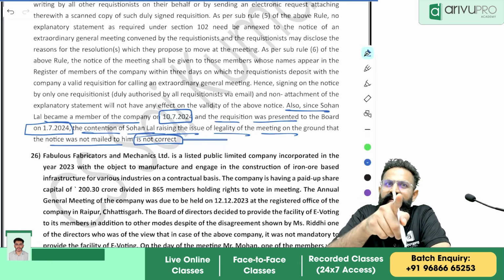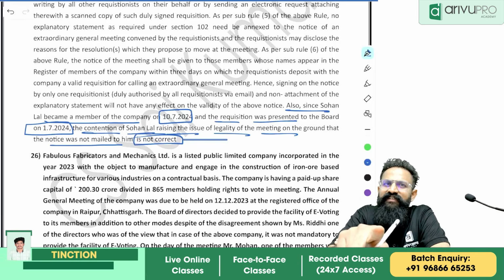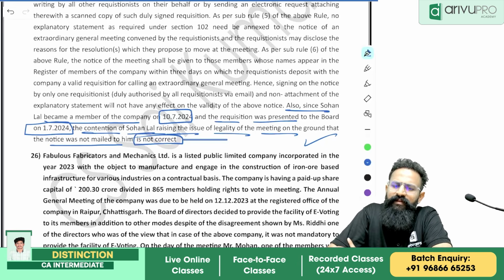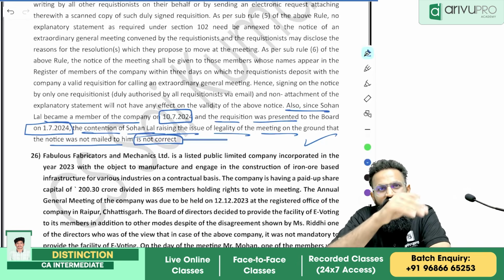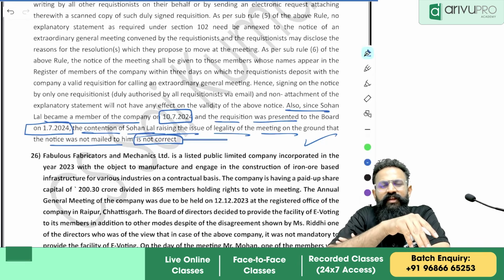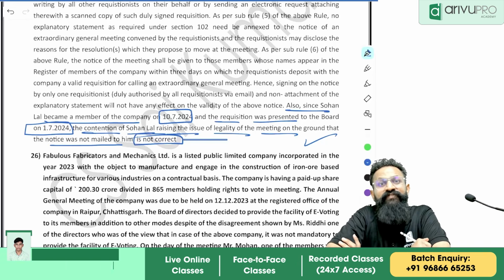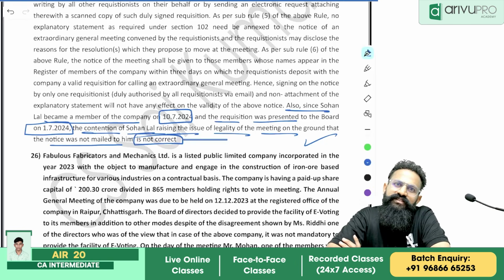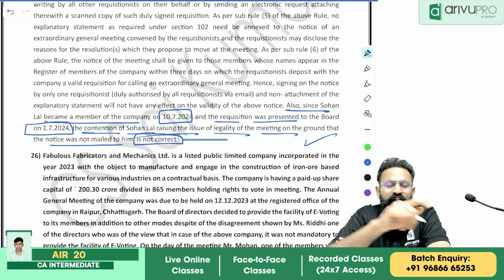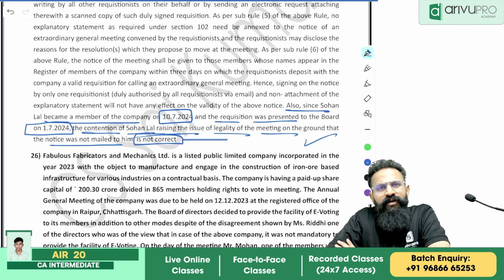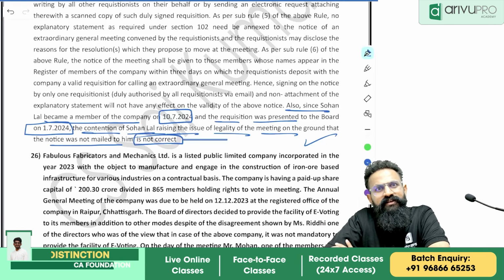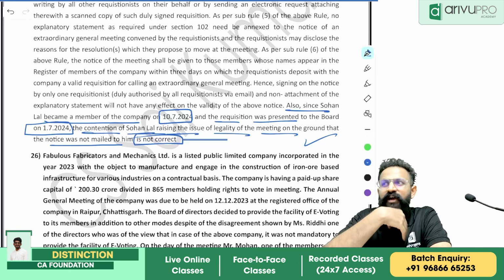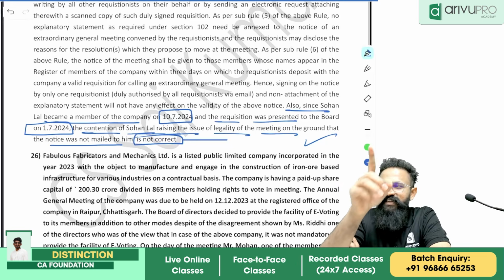And remember, whenever you become a member, within 7 days, people, your entry will be made in the register of members. So, according to that, by 24th of July, Mr. Sohan Lal's name will be written in the register of members. So, remember, you will not call only the members who have given the request. You will call everyone for the meeting. So, according to those grounds, according to me, whatever answer was given is again wrong.